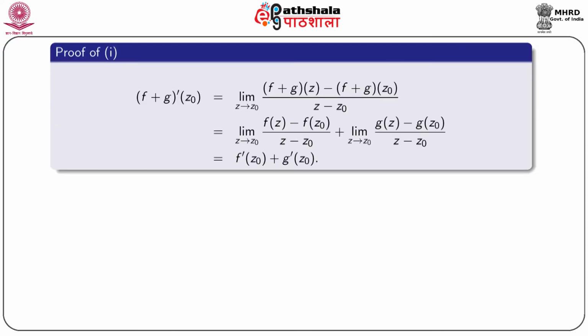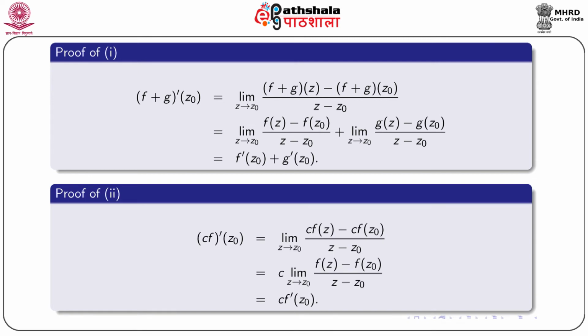Now, the derivative of f plus g at the point z0 is equal to, by definition, limit z tending to z0 f plus g of z minus f plus g of z0 by z minus z0, that is equal to limit z tending to z0 f of z minus f of z0 by z minus z0 plus limit z tending to z0 gz minus g z0 by z minus z0, and that is equal to f dash z0 plus g dash z0.